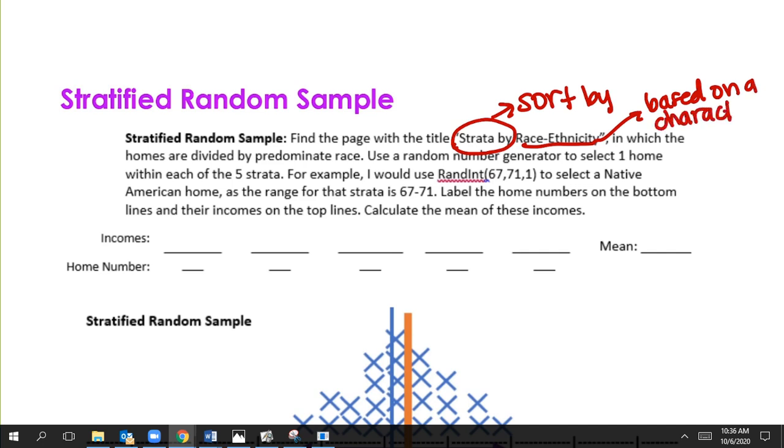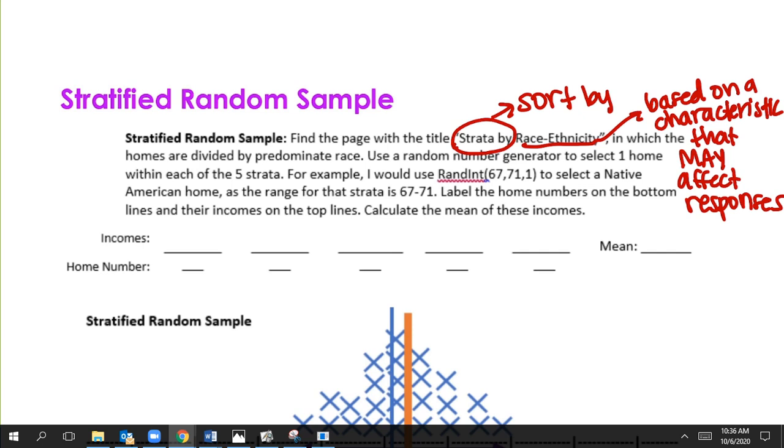And I'm going to add a little extra that may affect the responses. And so we think that maybe the race, ethnicity might affect the different incomes.